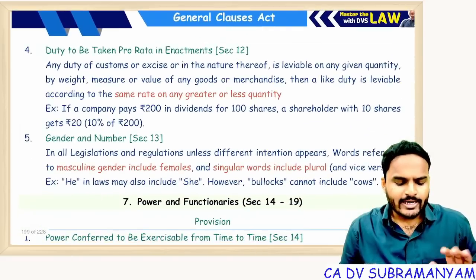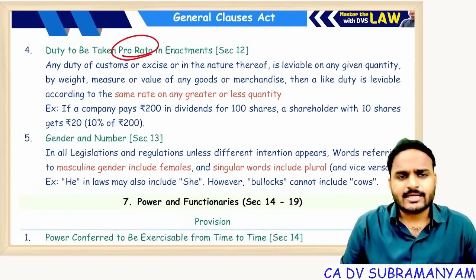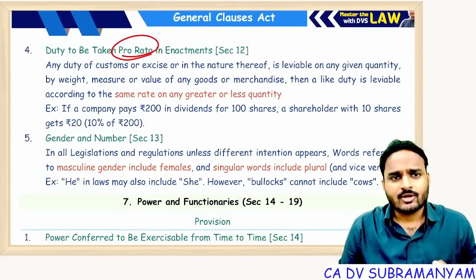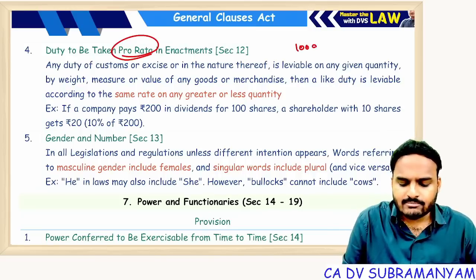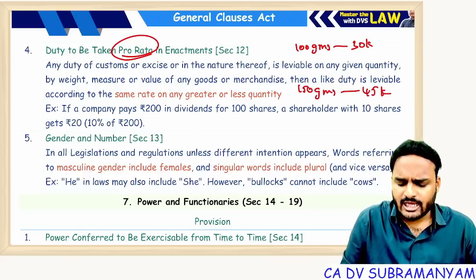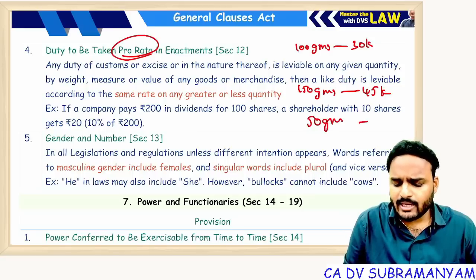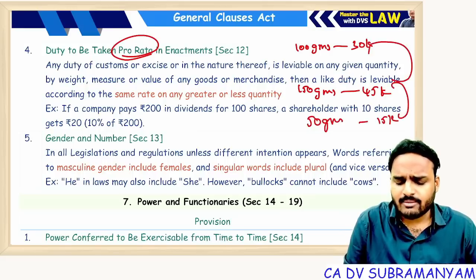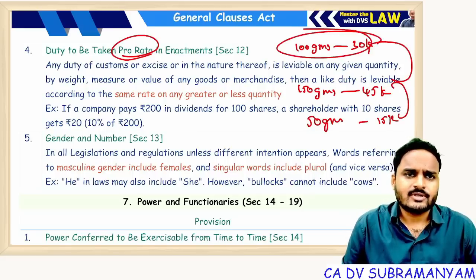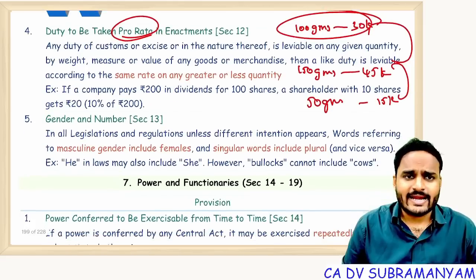Next one, pro rata in enactments. Very simple example. Pro rata dividends or GST taxes you take. For example, for 100 grams of gold, you need to pay 30,000 as GST. If it is 150 grams, then you have to pay 45k. If it is 50 grams, you need to pay 15k. Proportionately, I am calculating proportionately. So duty is to be taken pro rata in enactments.